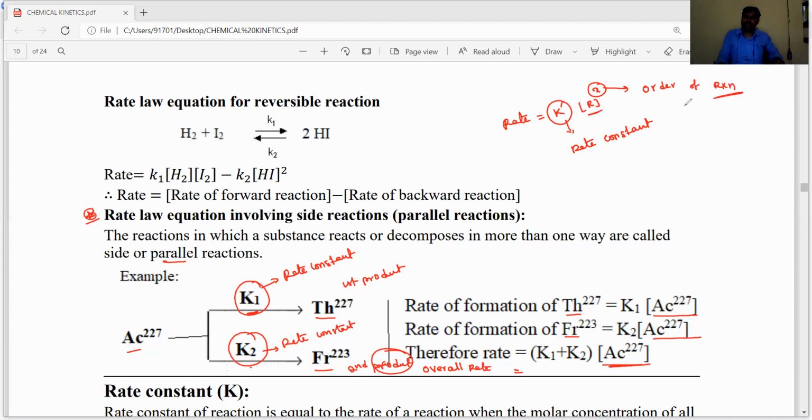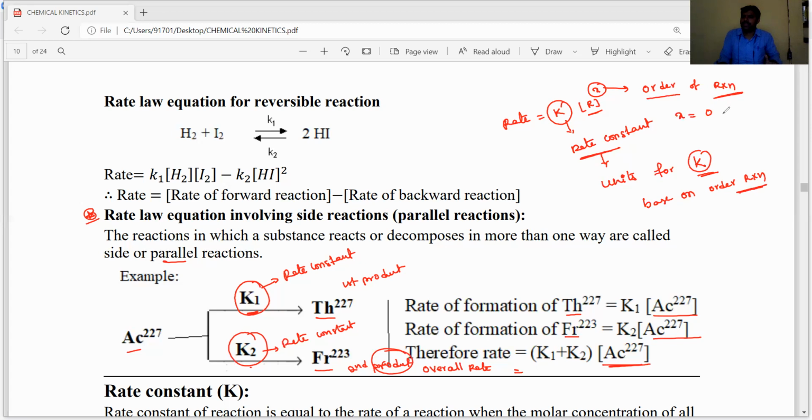So in the next class, we'll discuss what a rate constant is, the important factors or characteristics of the rate constant, what order is, and based on the order, how to find the units for the rate constant, the units for K based on the order of reaction, and the molecularity. And next we need to discuss the integrated rate equation or rate constant for zero order reactions, first order reactions and second order reactions.